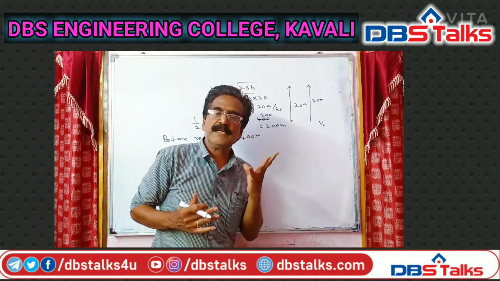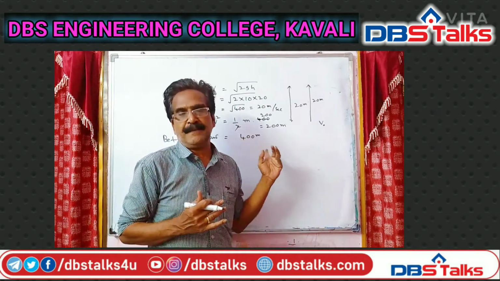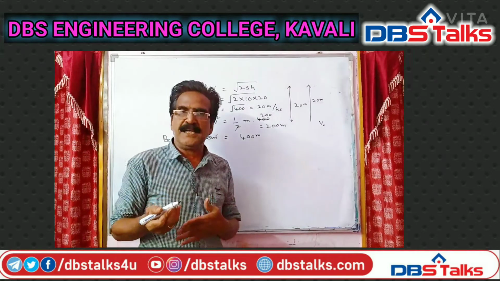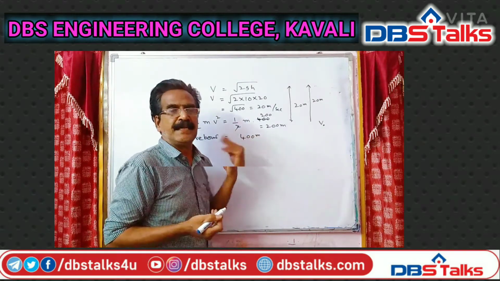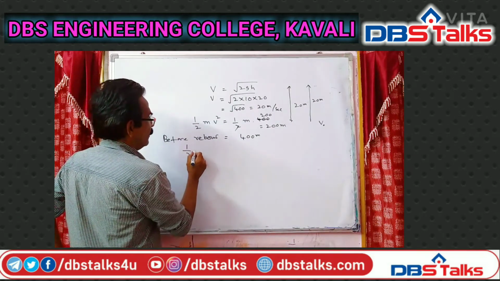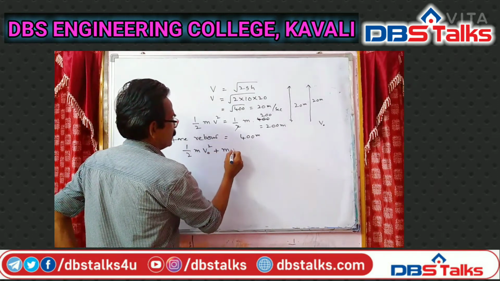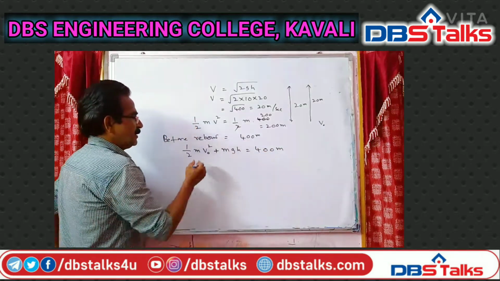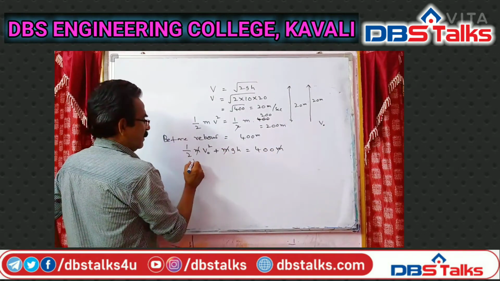So, what must be the energy before the rebound? That is 400 m. So the initial energy of the ball must be 400 m. What is the initial energy of the ball? That is kinetic energy plus potential energy. Before rebound, half m v naught square plus mgh is equal to 400 m.